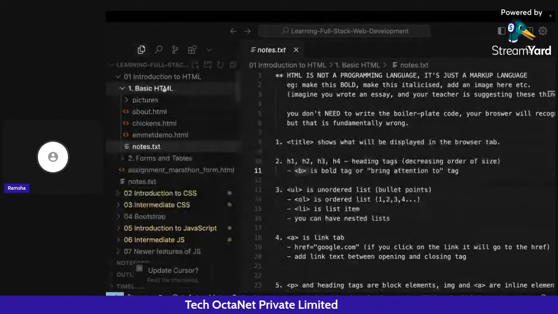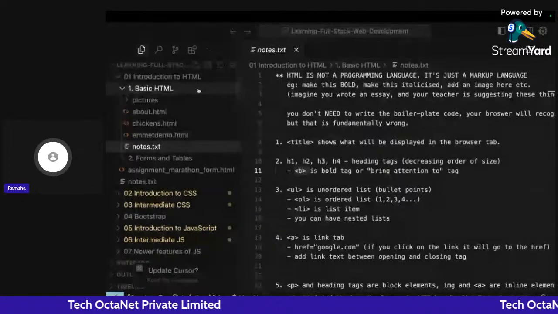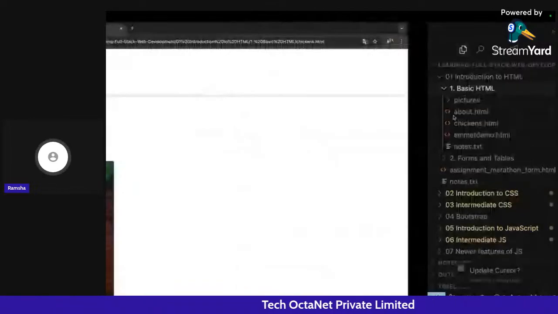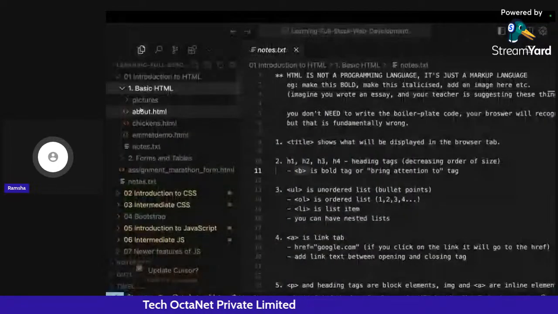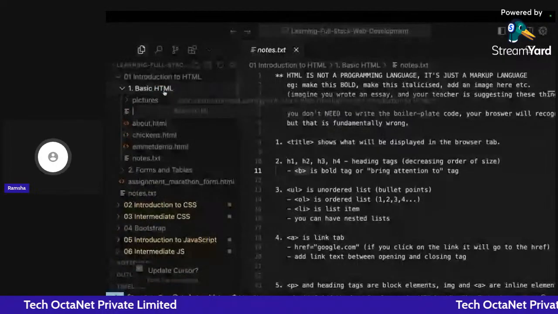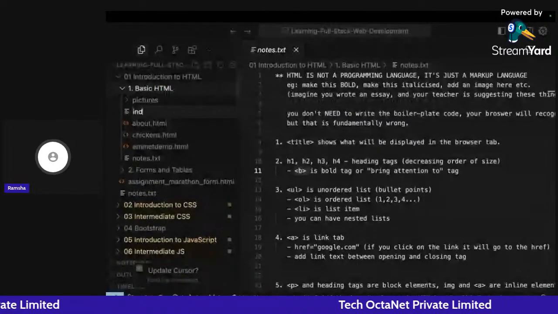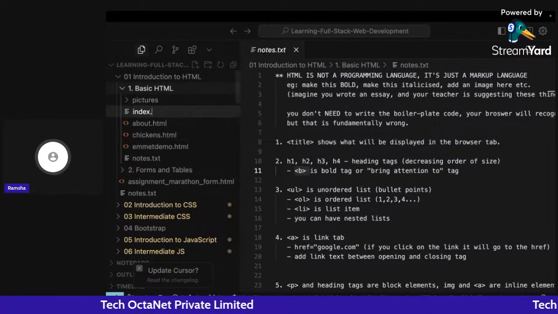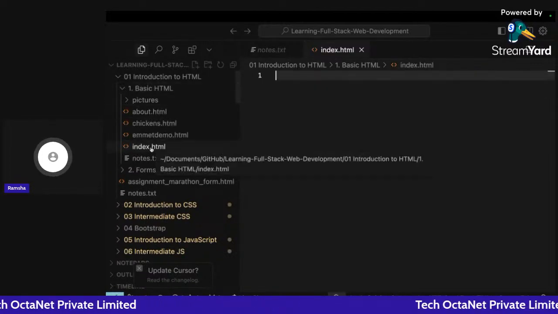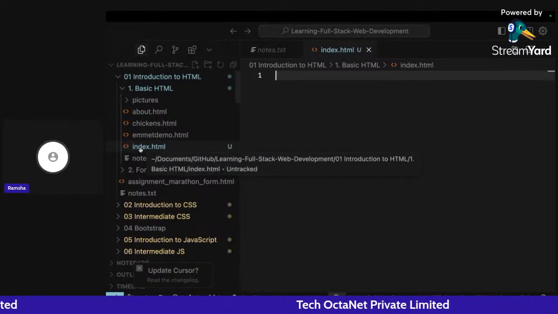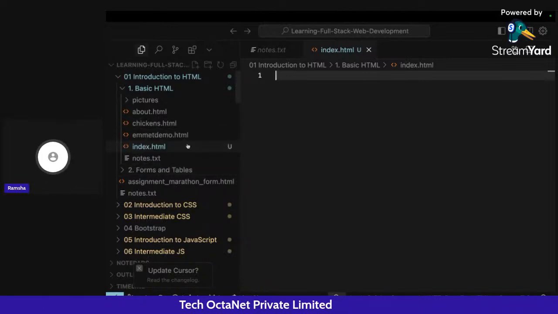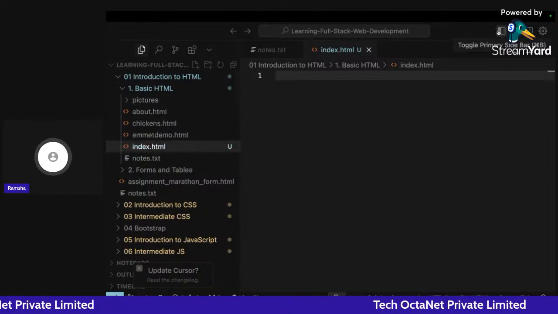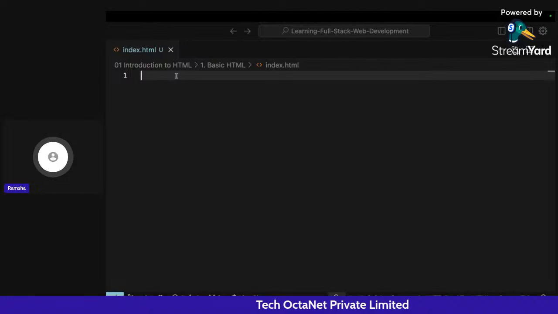So let's do one thing. Let's create a file. Okay. So what you have to do for writing HTML, you have to create a new file, and that can be inside any folder of your choice. So here I am creating this inside the basic.html folder right now. I am going to write index.html here, and before the dot, you can write anything. For example, here I have written chickens.html, embeddemo.html. So I have created a new file. You can create this inside any folder, index.html.